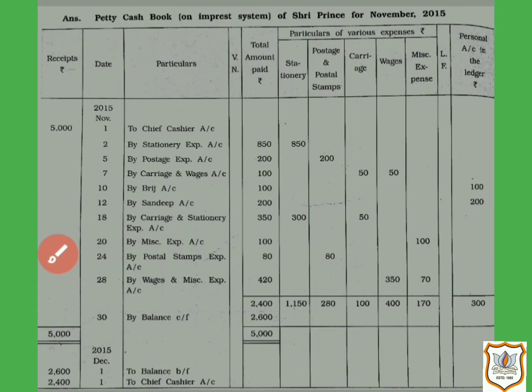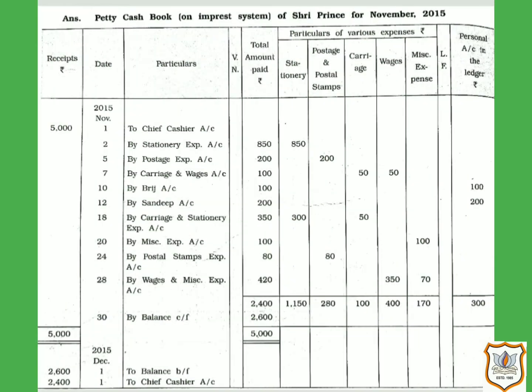So now our petty cashier is making payment from the amount received from the main cashier, that is rupees 5,000. So here he has made payment for the expenses, that is printing charges and stationery items, as we have prepared separate columns for them. So we will record it in those columns.